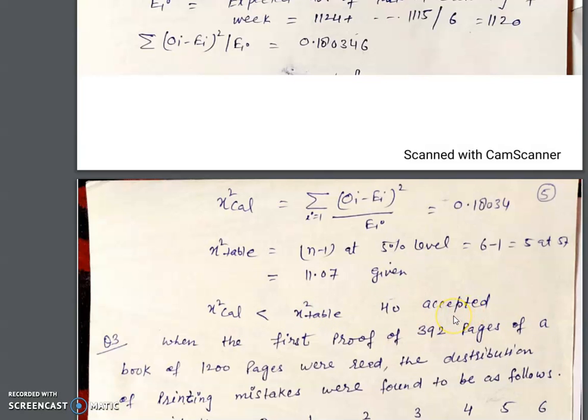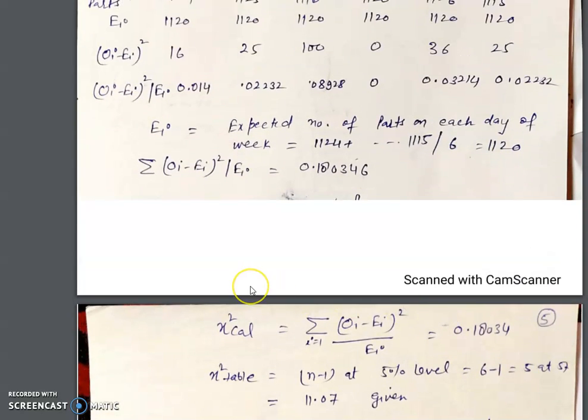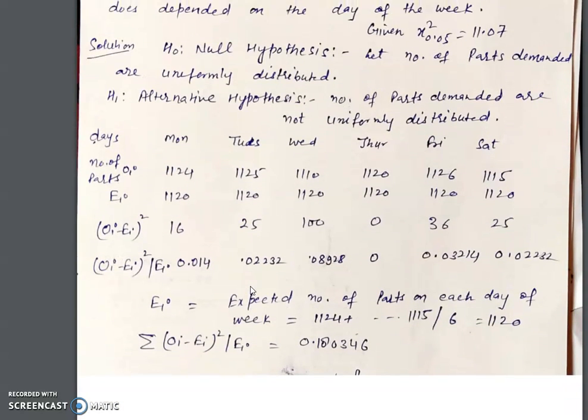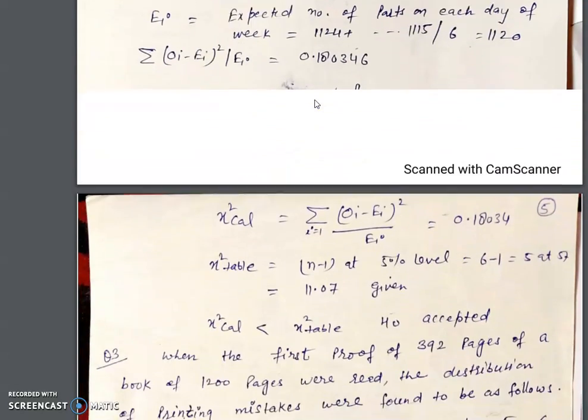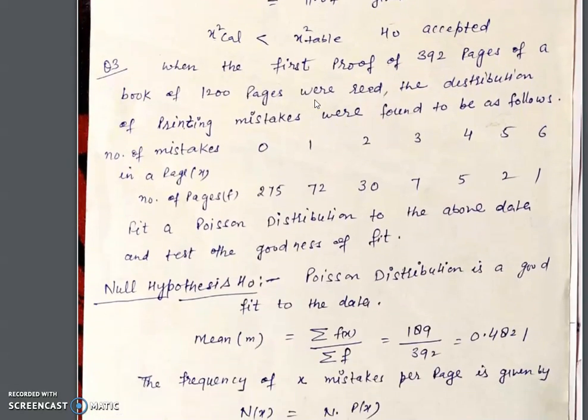H naught accepted means the number of parts demanded are uniformly distributed.